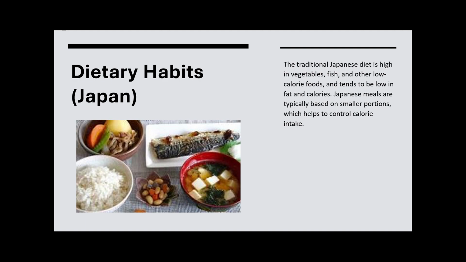So, dietary habits. The traditional Japanese diet is high in vegetables, fish, and other low-calorie foods, and tends to be low in fat and calories. Japanese meals are typically based on smaller portions, which help to control caloric intake. And we have a picture of some fish, some miso soup, some nuts, rice, all whole base food from the earth. Not really any processed food. They still have some, but I think the portion control definitely helps a lot as well.